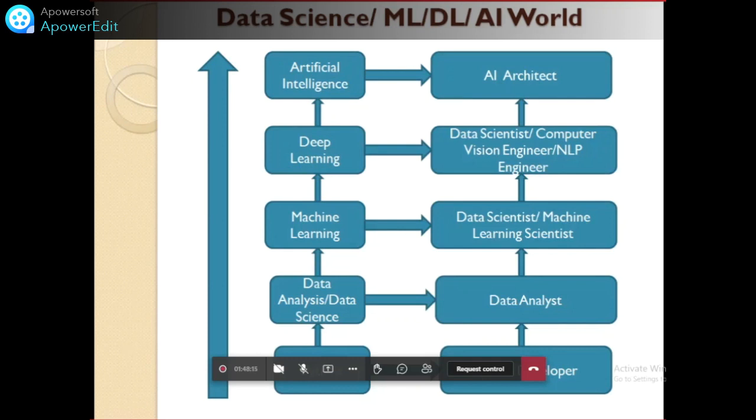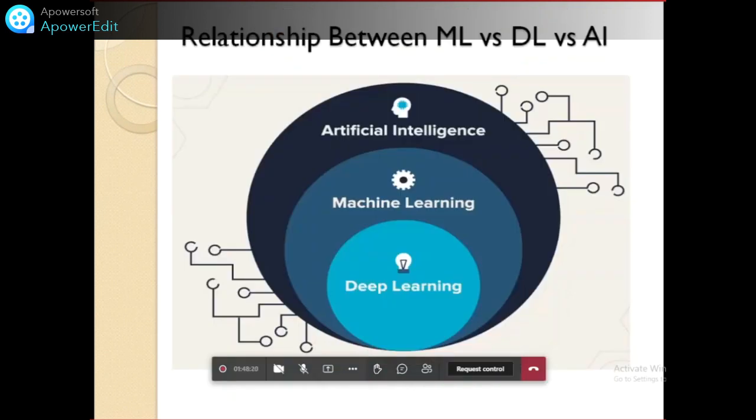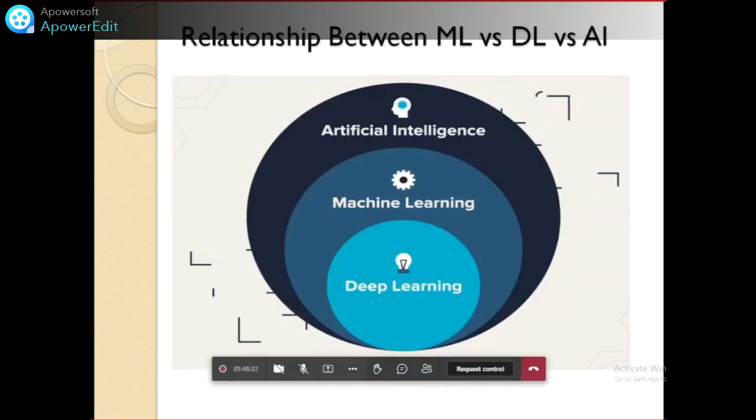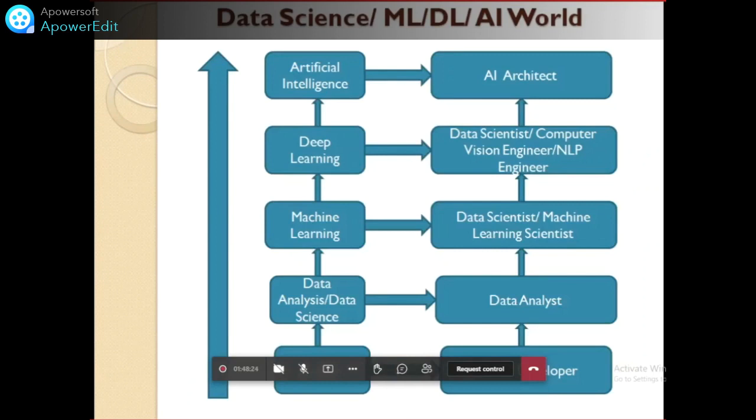And these are the step-by-step procedures to learn AI. After learning this, in this slide we are now introducing the three major terms: machine learning, deep learning, and AI. Now we know what data science is, because we have been learning about it from the first slide to this slide. Now machine learning, deep learning, and AI, three major terms.